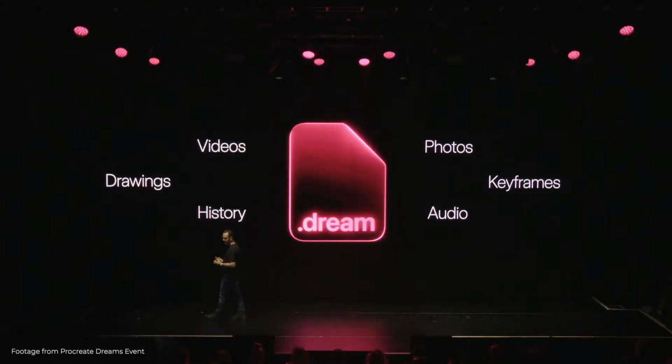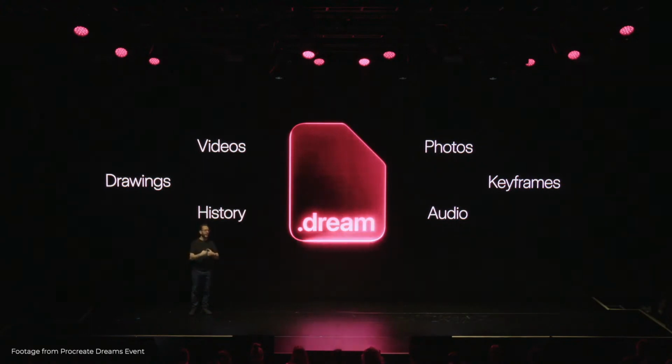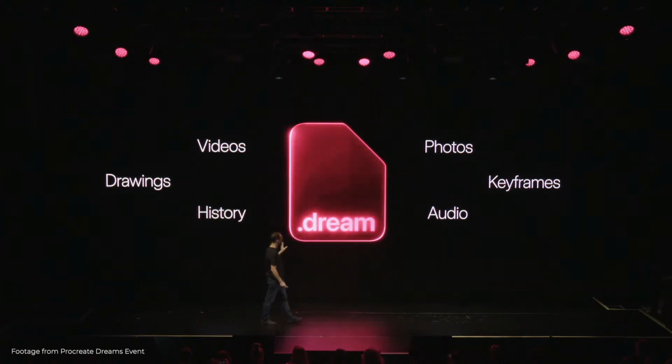Okay, so during the event, they also mentioned that they're building all of this using a new processing engine so that it's all super fast and responsive. They've come up with a new file format, .dream, for those new animation files that will remember and save all undo states so that we never lose them. That's pretty impressive. This next bit, though, is where I feel like we're beginning to dabble in the mystical arts.